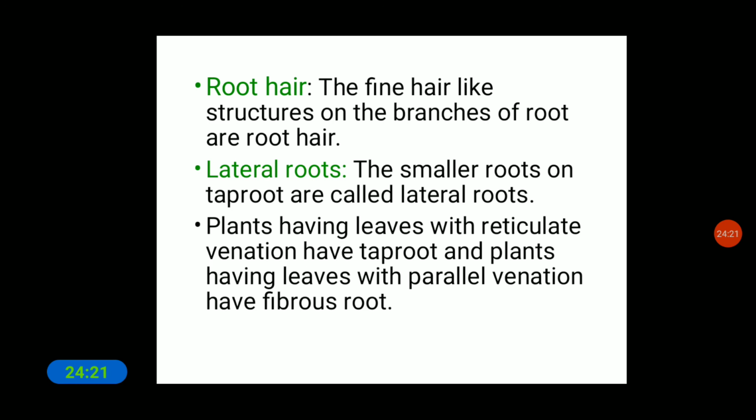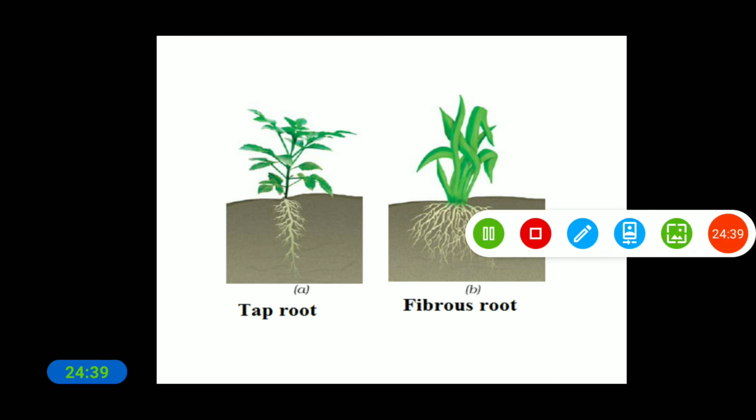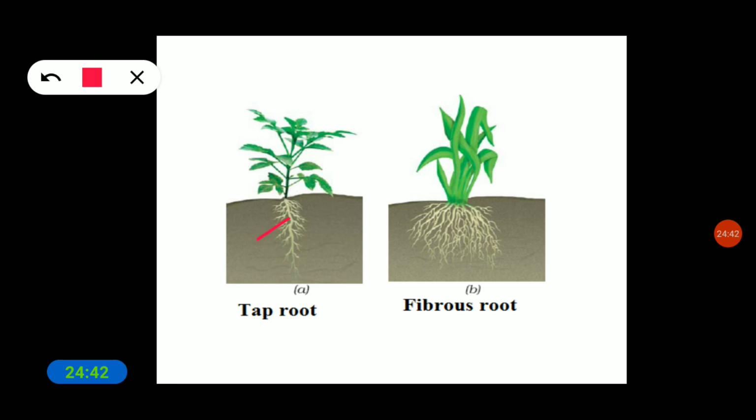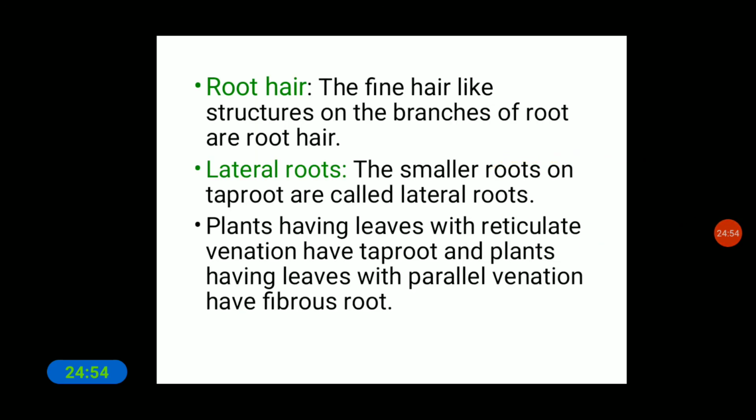Next is root hair. The fine hair-like structures that we see on the branches of the root are called root hairs. And the smaller roots on the tap root are called lateral roots. So these are the smaller roots which you are seeing in this diagram. See, these are the root hairs, and these are tap roots, and these lateral roots are different from one another.